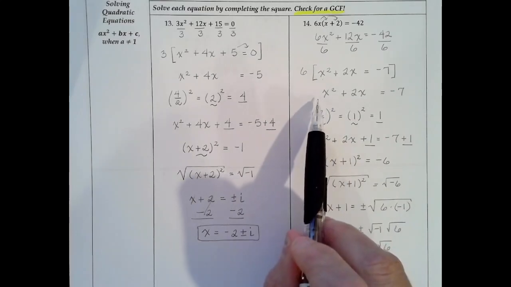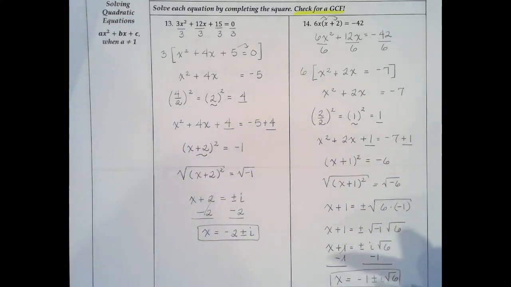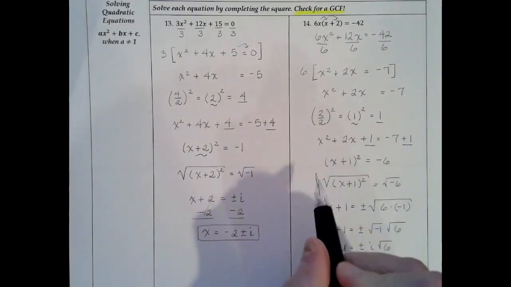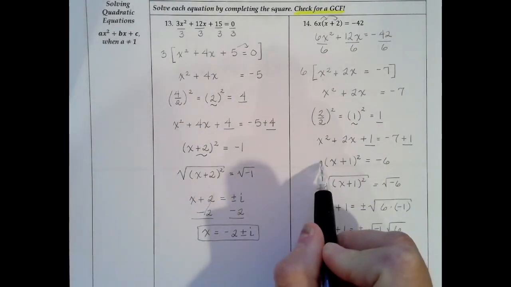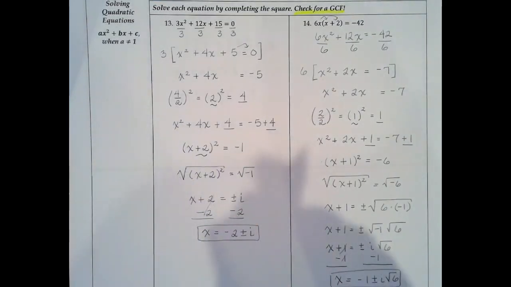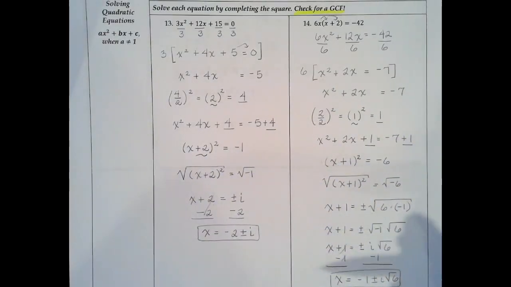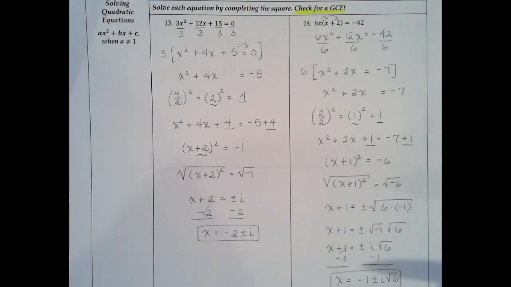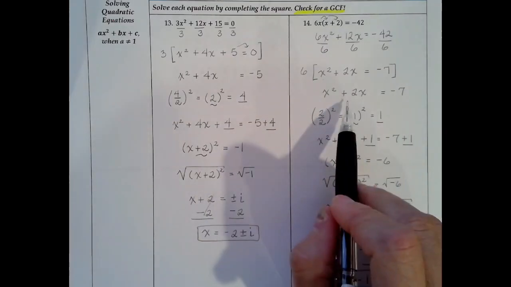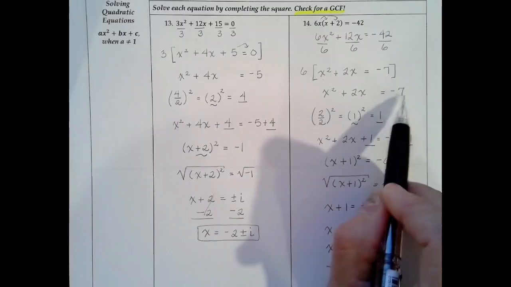So we're going to take that 6 and put it aside because we're solving here. If we were simply finding the factors, we would need to bring it down here and write the 6, just like we would probably need to write the 3 down here. But we're not factoring here. We're using the method of completing the square to actually find the solutions. So what are we going to do? We've got x squared plus 2x equals negative 7.